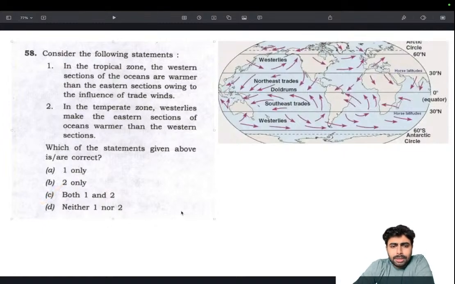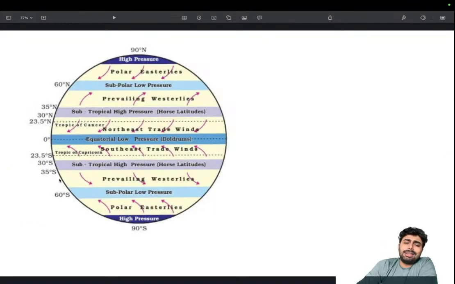I'll explain a few things so that learning these planetary winds becomes slightly easier. This is the basic diagram you need to have, and you should be able to understand it and internalize it fully. This is something you shouldn't miss out on. It is very useful in Mains, and of course if you have geography optional or are planning to take geography optional, this is like a rule book for you. Everything related to climatology is from this diagram. You might know about the Hadley cell, Ferrel cell, and polar cell. I won't be going into those details, but I'll tell you a few things.